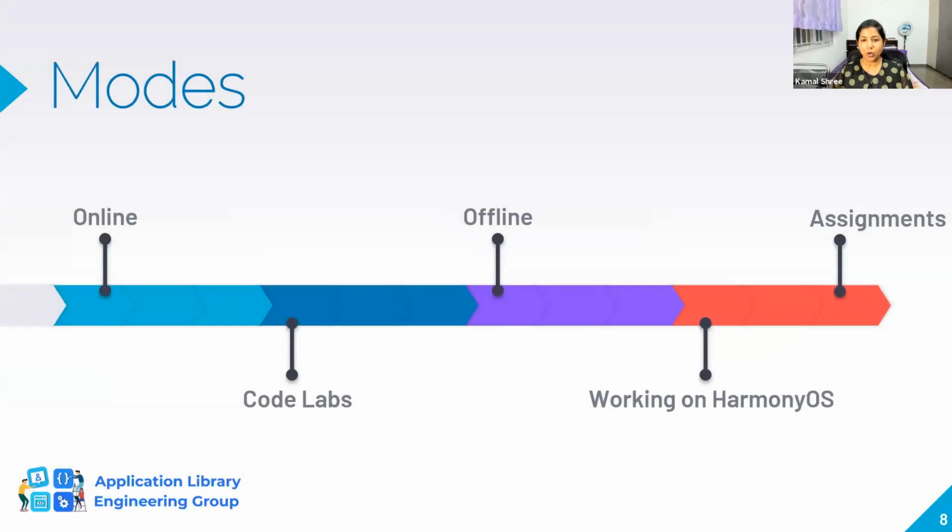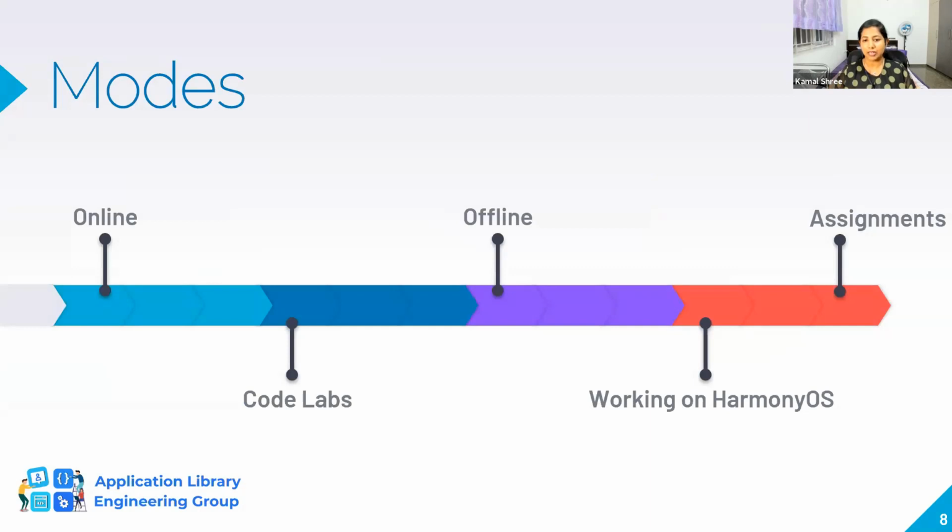All right. As I told you, we have trainings in different modes because we wanted to keep it customized, catered to the students' curriculum. So we have online, we have offline in terms of recording, and there might be a few code labs introduced and also assignments. If we assign you some assignments, please go through them, because that showcases how much you have learned, and you can judge yourself.